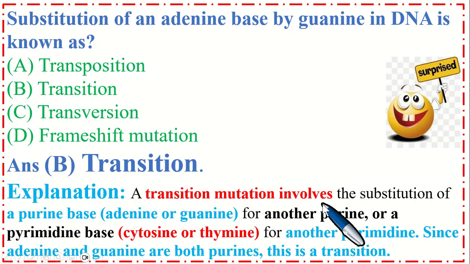A transition mutation involves the substitution of a purine base, adenine or guanine, for another purine, or a pyrimidine, cytosine or thymine, for another pyrimidine. Since adenine and guanine are both purines, this is a transition.